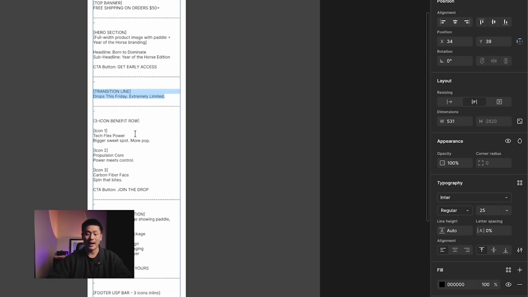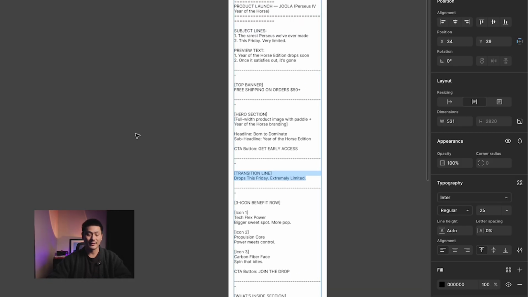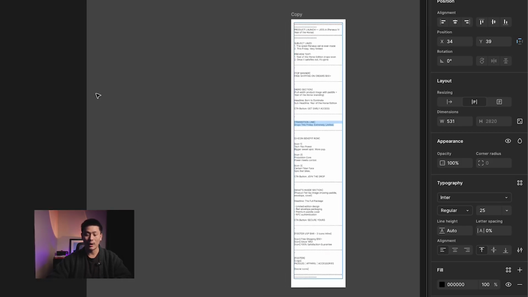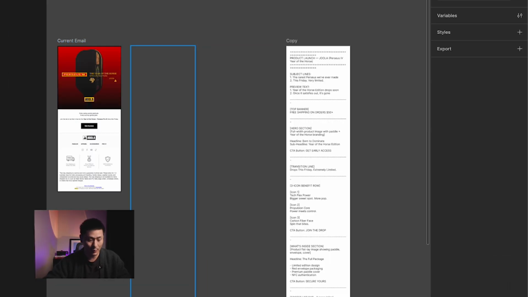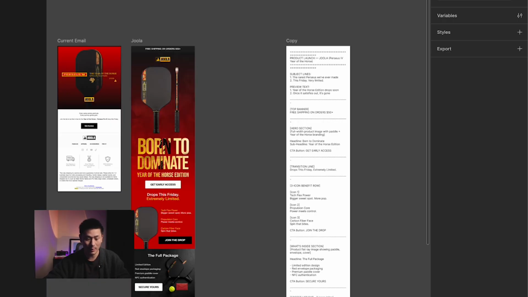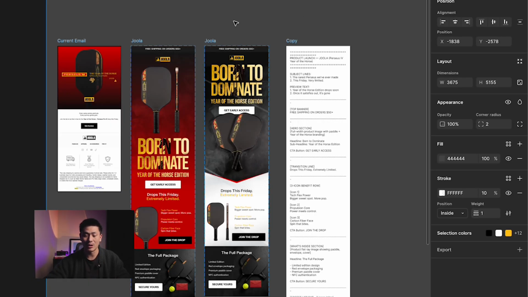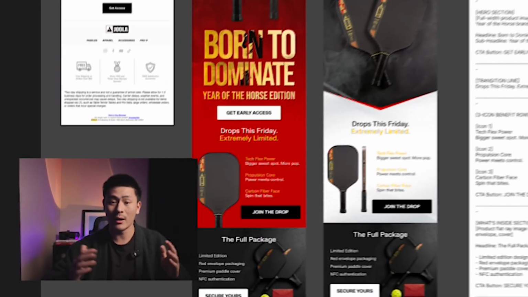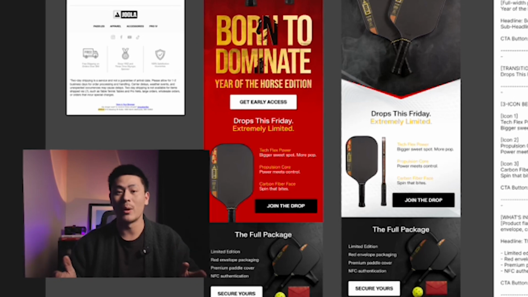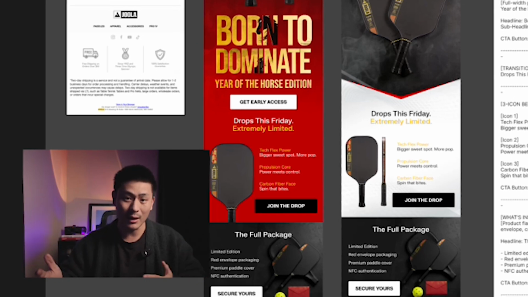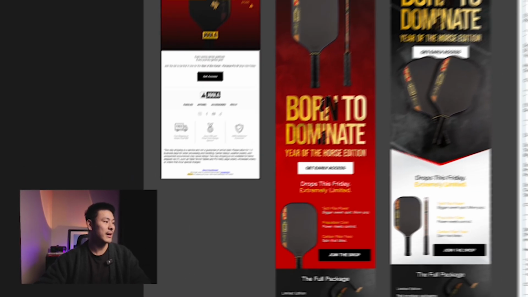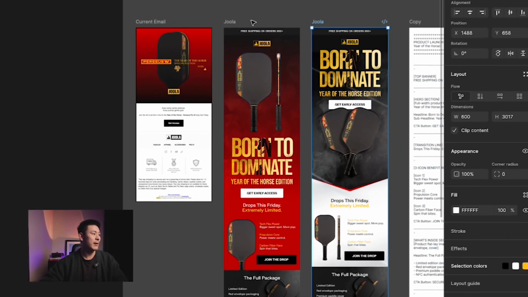So this is the copy, and again we already had it designed, so let's show you exactly what that redesign looks like. Let's just get right into it. This is variation number 1 and this is variation number 2. So very different, very, very different from what they had, and I think in a good way, right? Out of these two, I will say this one is probably my favorite.